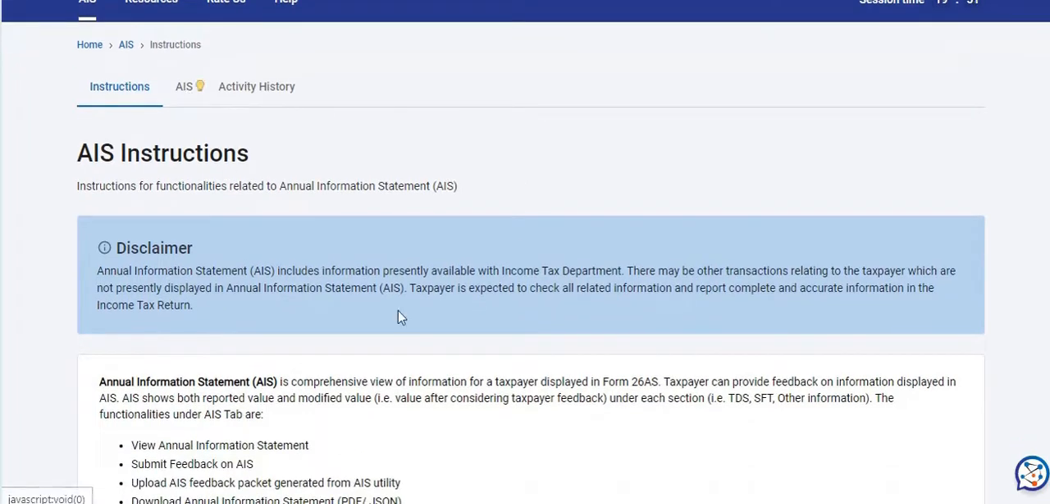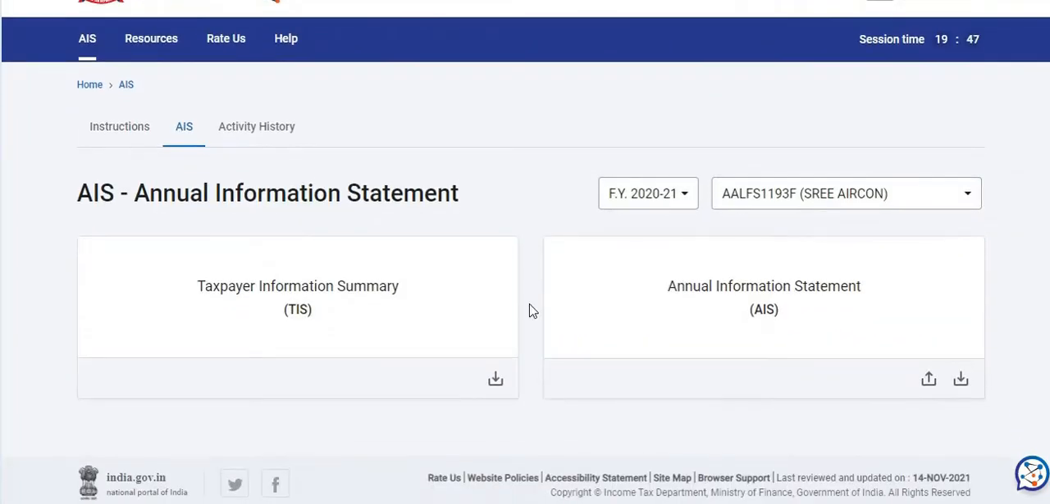Just click on AIS. Here you see two tabs are given, one for Taxpayer Information Summary or TIS and the other for Annual Information Statement or AIS. Taxpayer Information Summary gives you the details regarding all your income, like income from salary, income from business, income from profession, income from dividend, interest on SB account, interest on deposits, and also your business expenses.